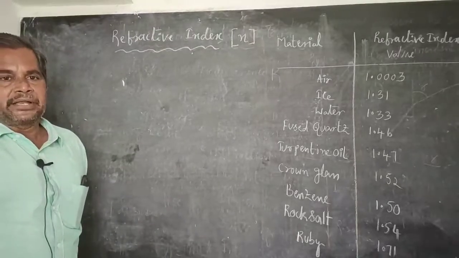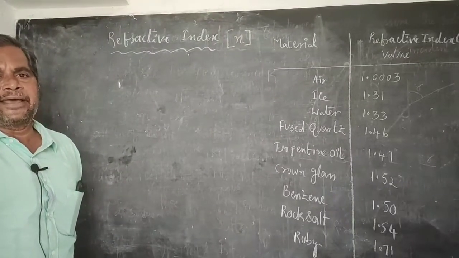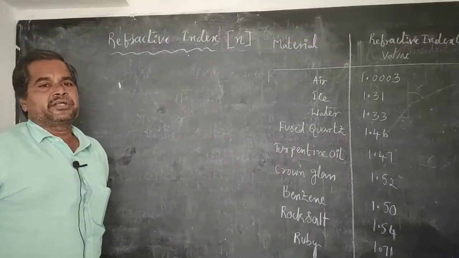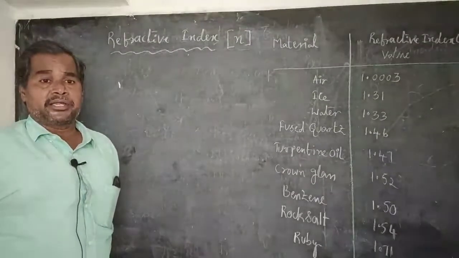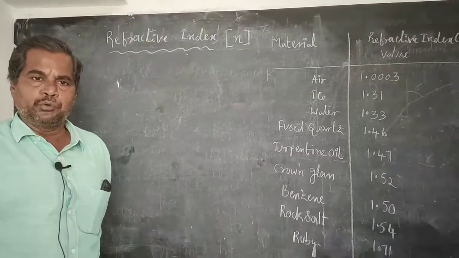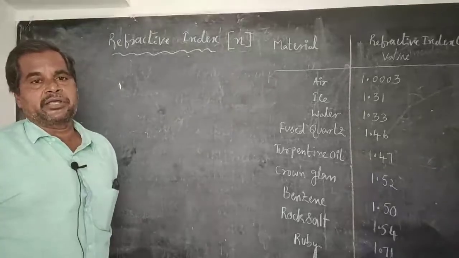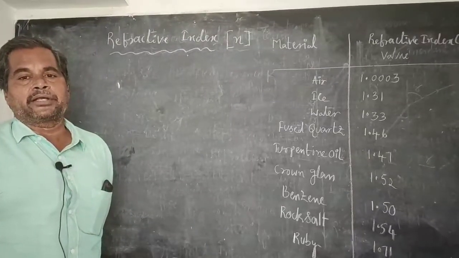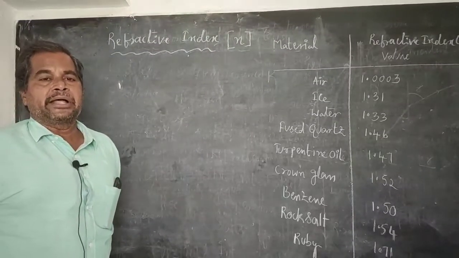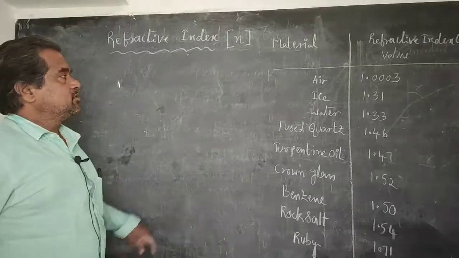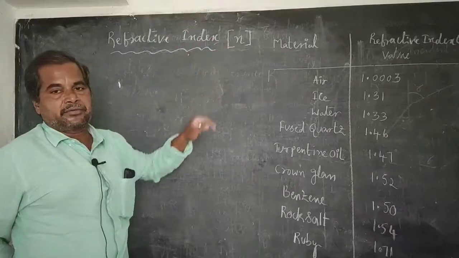So it is a ratio, so it has no dimensions. It is denoted by the letter N.